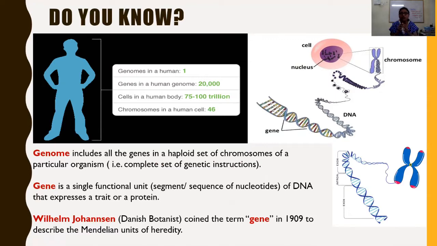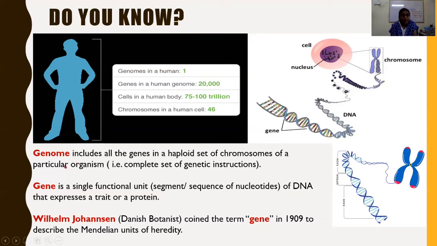All the genetic instructions which are going to express into proteins. Proteins regulate the expression of the body parts, the physiology, everything visible, whatever metabolic activities are carried out. They are regulated by the different proteins of our body.